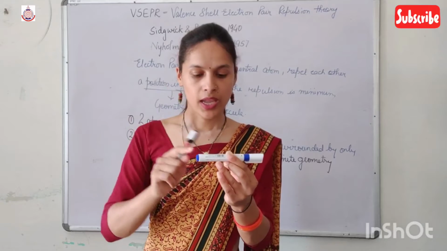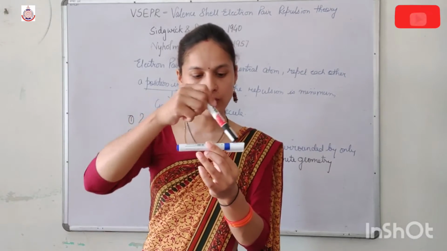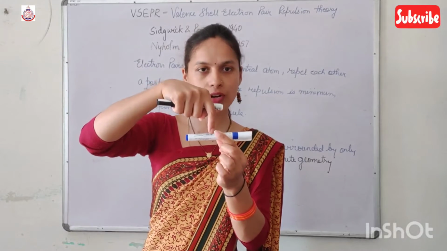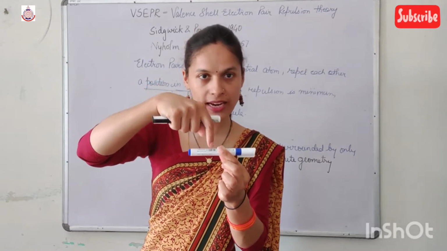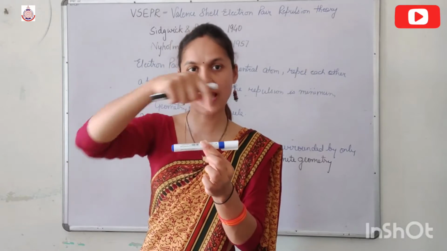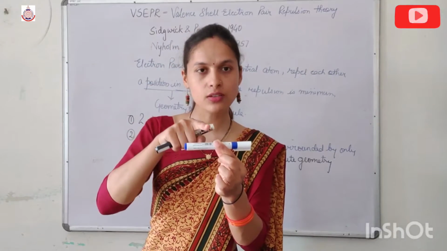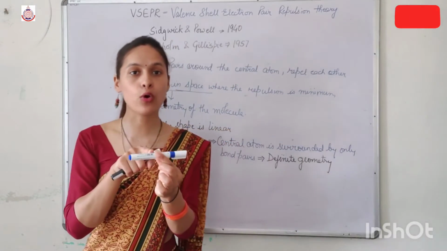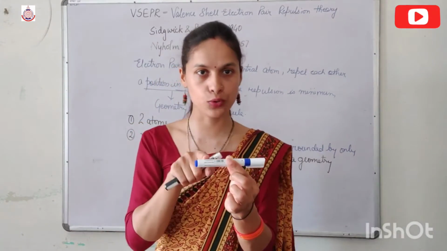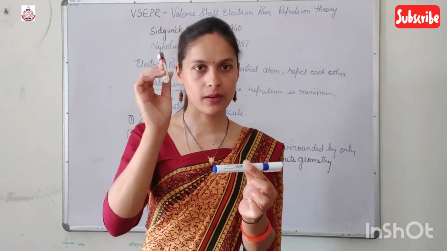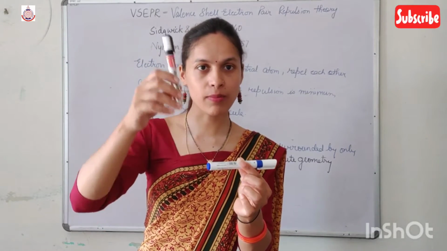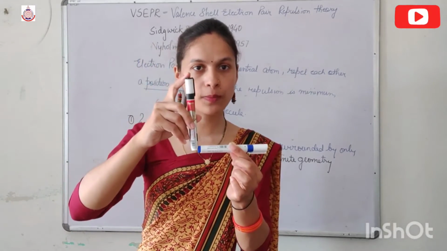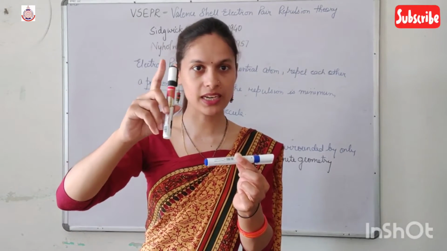So what happened? In this particular bond, the electron which is present here is in contact with the nucleus of this atom as well as this atom. So the bond pair electrons are held by the two nuclei. But the lone pair is attracted by the nucleus of only one atom, because the other end of the lone pair is free to move.